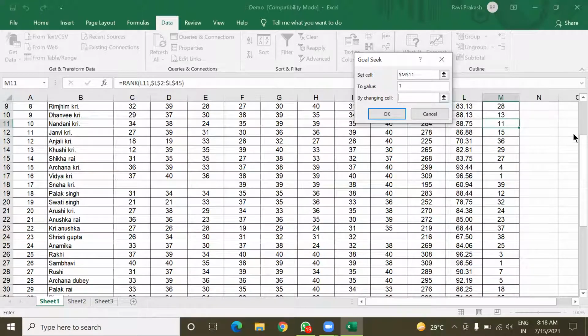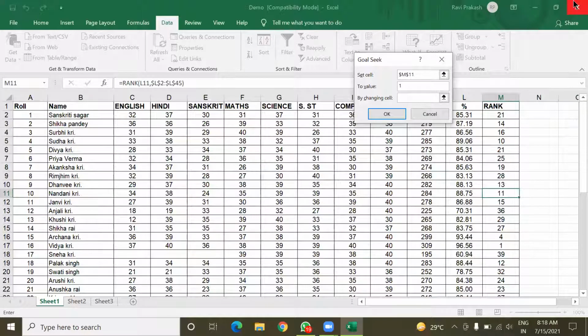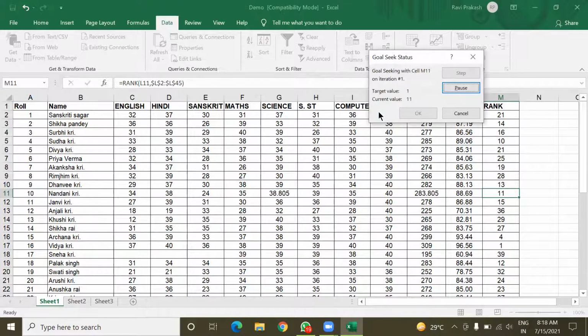And in which cell do you want to change? Tell me. Science. Let us see science. This is the 39, no? Yes, sir. Now click on the OK button.